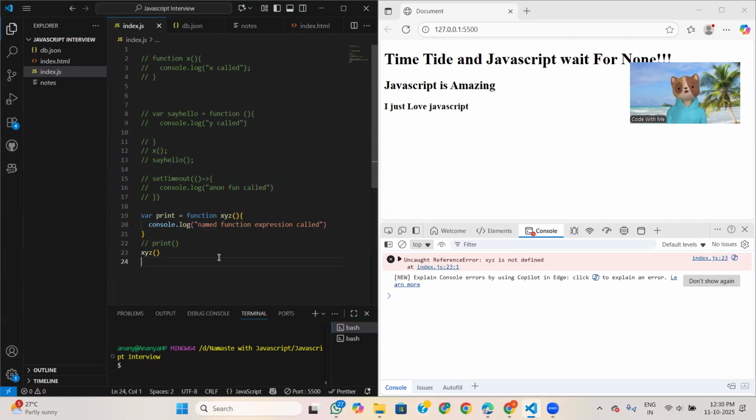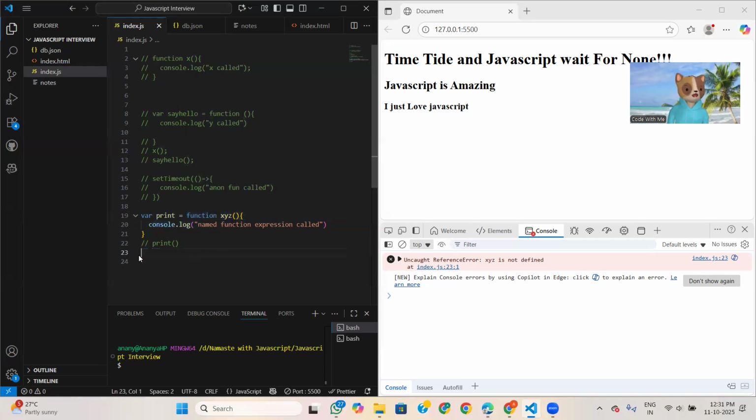While our whole code is executed, since this function is stored in a variable, it is not initialized as a function but initialized as a variable. That is the reason when we try to access this function, we will get this reference error. So to use this, we have to use it inside a function.